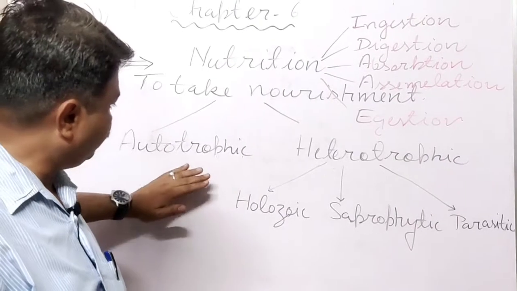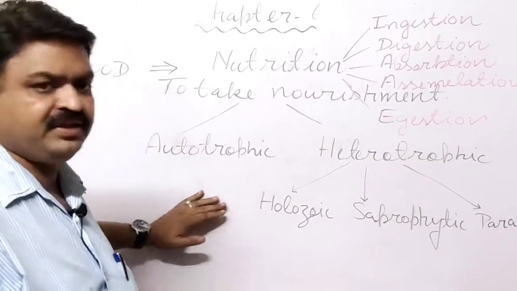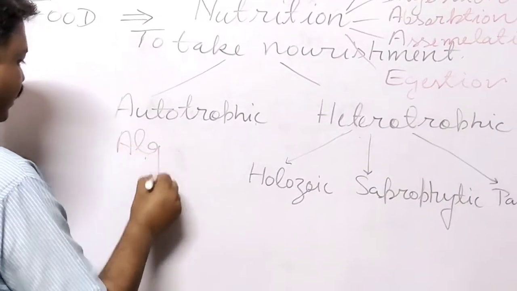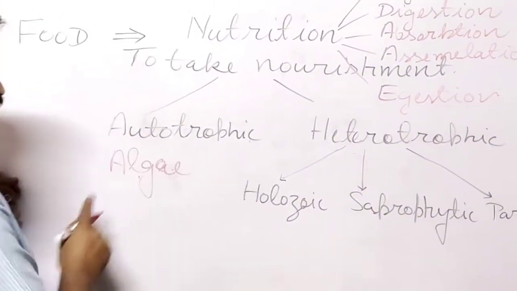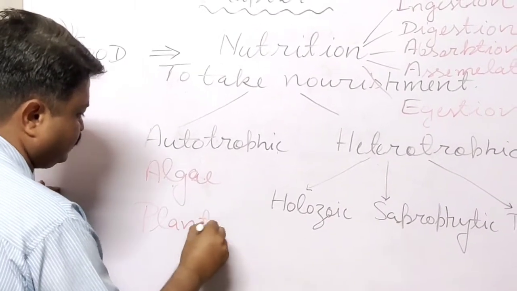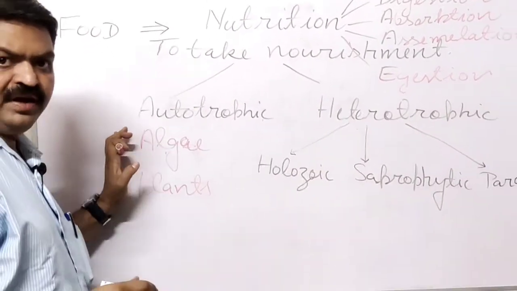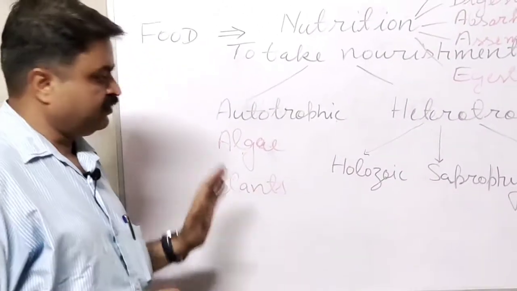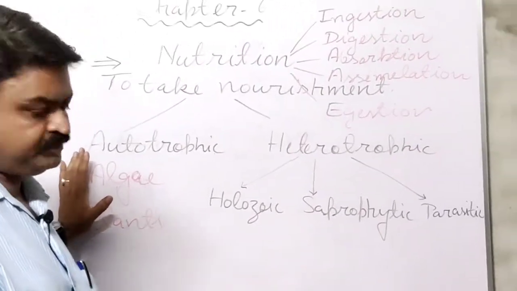It is the mode of nutrition, student, found in algae. All algae and all green plants have this autotrophic mode of nutrition, and the process involved in this is photosynthesis.